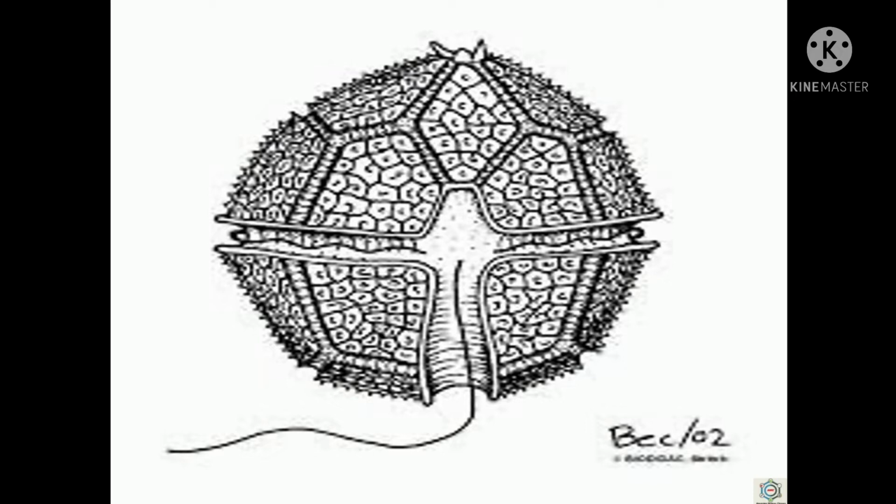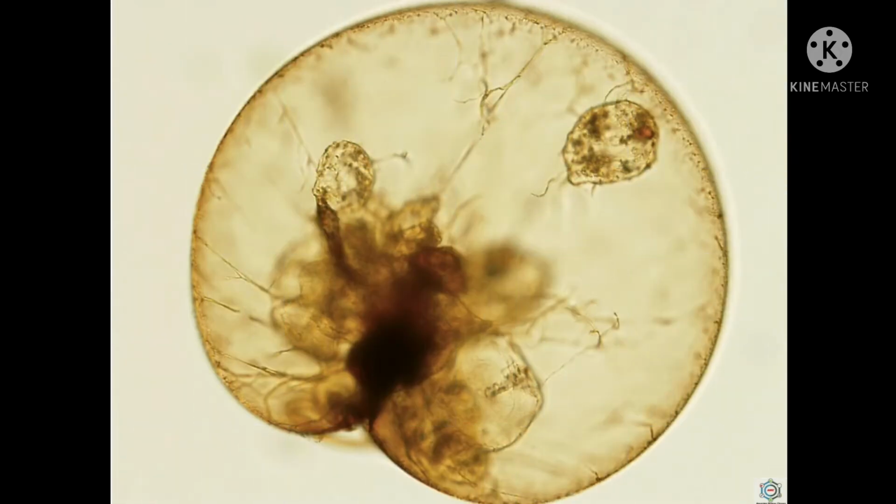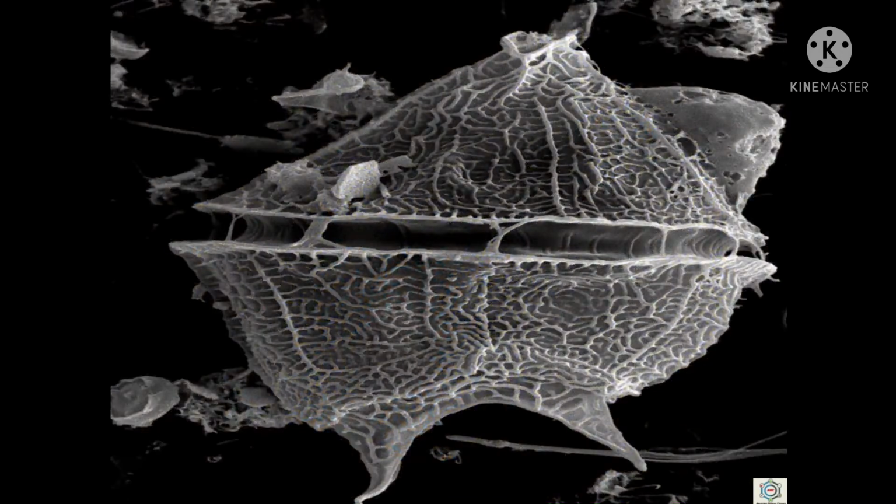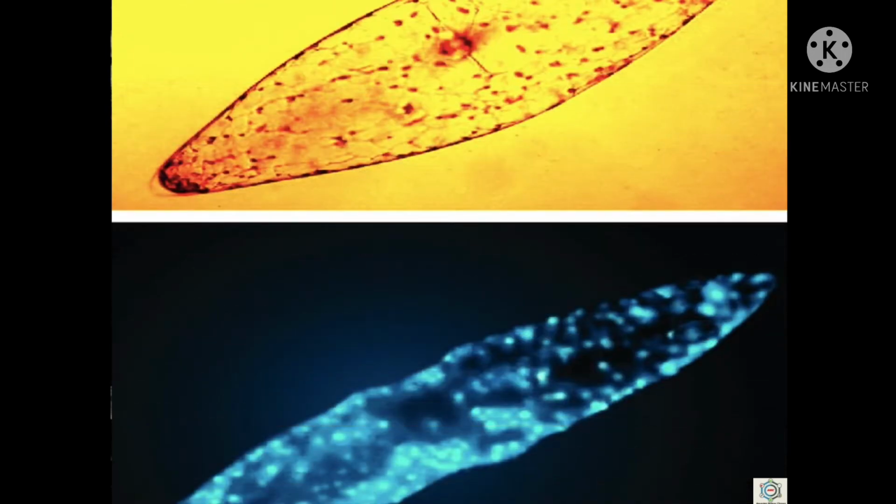These toxins are poisonous and kill a large number of marine animals. Some dinoflagellates like Noctiluca, Gonyaulax, Pyrocystis, etc. are phosphorescent and make the sea surface glow in the dark. That means they show bioluminescence. So these are the general characters, that means habit and habitats, of the dinoflagellates.